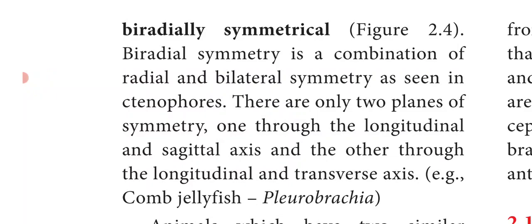One is the longitudinal plane and another one is the transverse plane. When the body is cut at the longitudinal axis, it gives 2 equal parts, and when cut at the transverse axis, it also gives 2 equal parts.